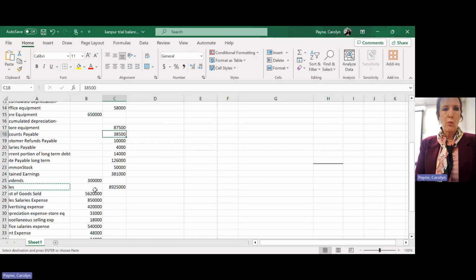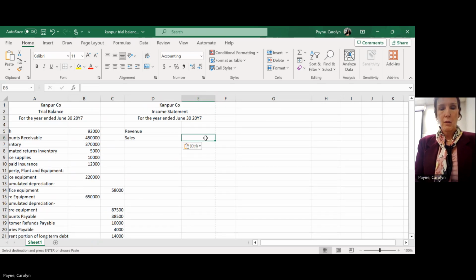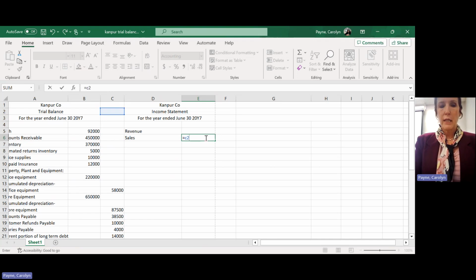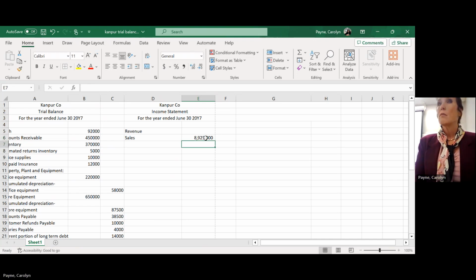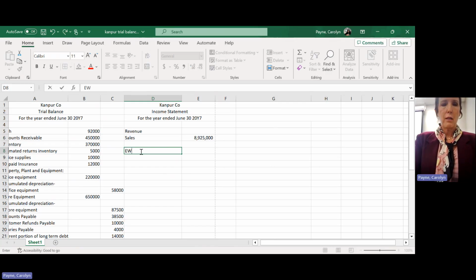That's C26. Everybody see why that's cell C26? So I can come up here and type, I want this equal to C26. Or I can go down there and copy it. I'll do that on the next one.